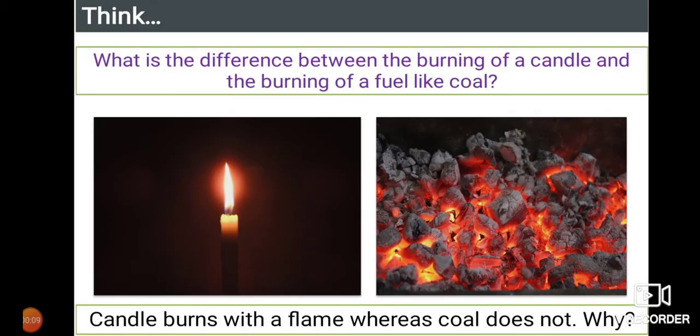What is the difference between the burning of a candle and the burning of a fuel like coal? Students, you can see the two pictures. A candle is burning with a flame, and the coal is burning, that is, you can see it has become red hot. Does it mean we can say only the candle is burning and the coal or charcoal is not burning? No. The coal or charcoal burns in air, producing carbon dioxide, heat, and light.